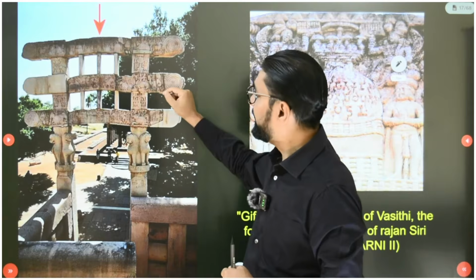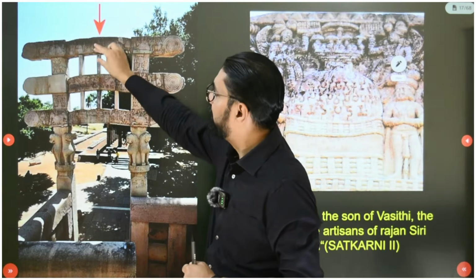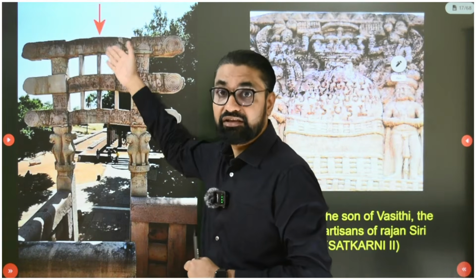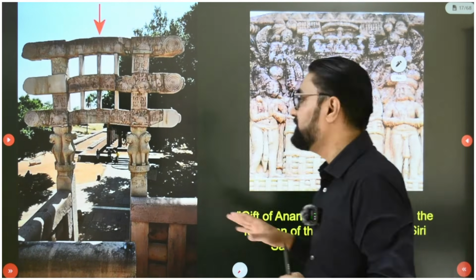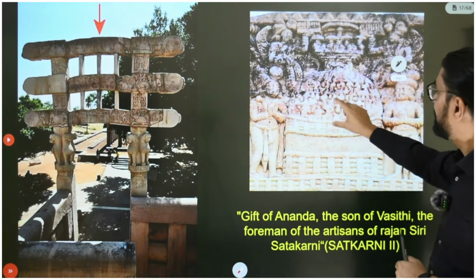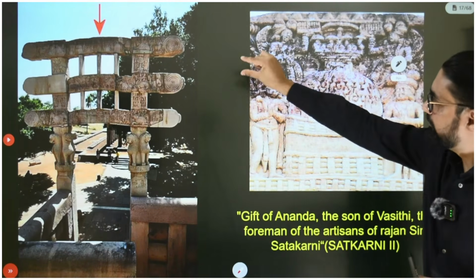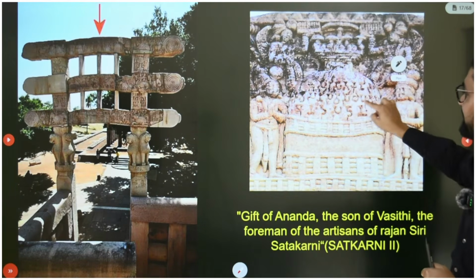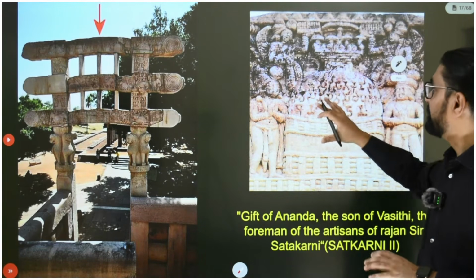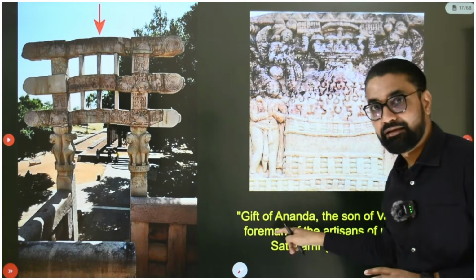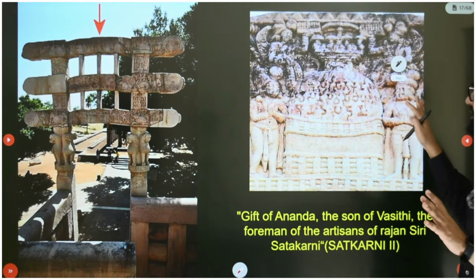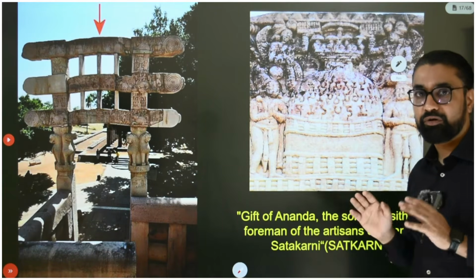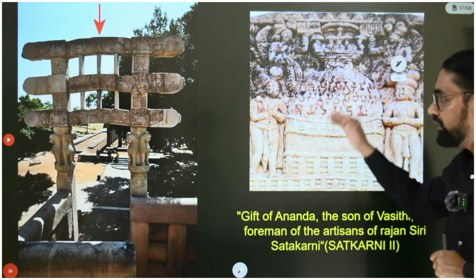And on this gateway, guys, on this upper segment pillar there are words inscribed. There are inscriptions mentioned, of which I have shown the zoomed image here. This is the zoomed version of that plate. On the stupa these words are inscribed, but they won't be visible to you because even in the zoomed image I couldn't find a properly zoomed image, but the words on that